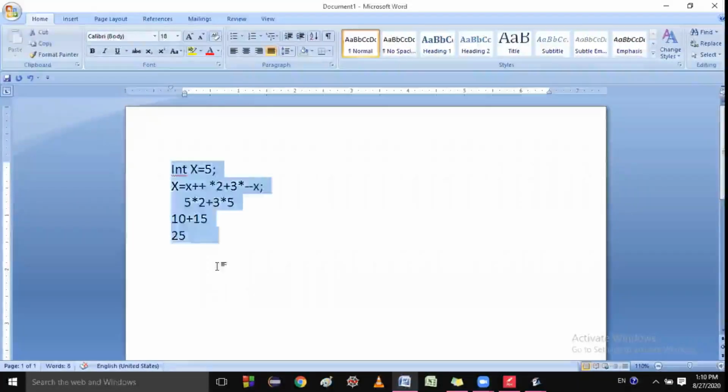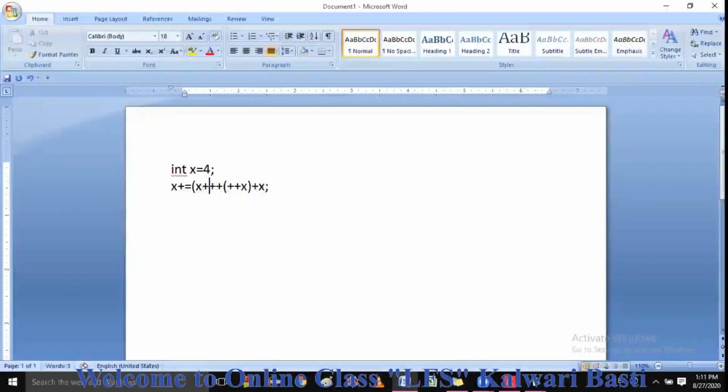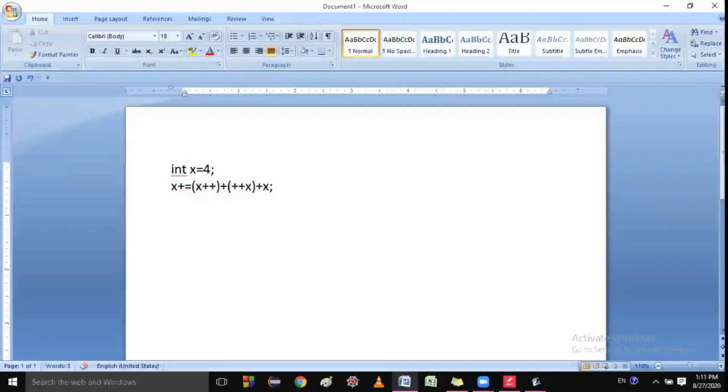Okay, so I'm giving one question to you. Just solve it. Suppose I am writing int x equal to 4 and I'm giving x plus equal to x plus plus plus plus plus x, and this is also in the bracket. So how will you solve this?